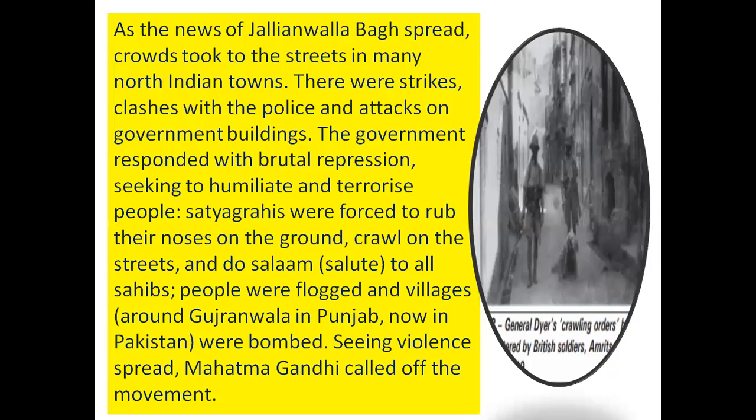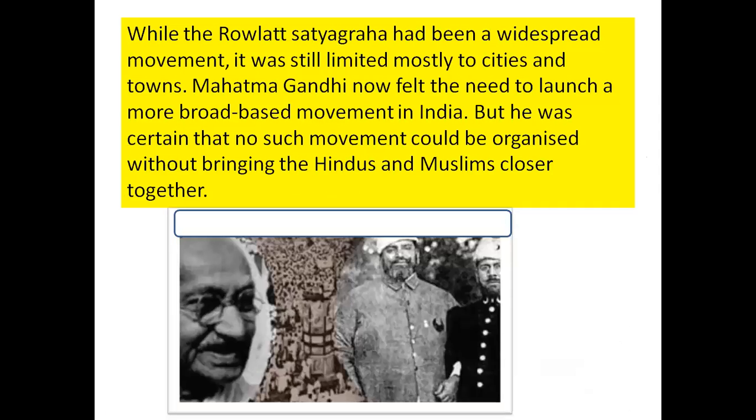There were strikes, clashes between the police and the people, and the police tried to control them very brutally. You can see some were killed directly, some were told to crawl on the street. This picture shows people crawling all over the street. This was the punishment given by them, and they were forced to salute the Sahib. In this way, punishments were given, and seeing the violence spread, Mahatma Gandhi called off the movement, as it was going toward violence.